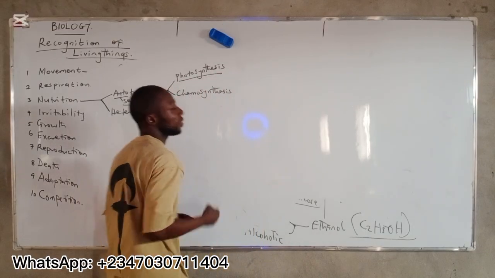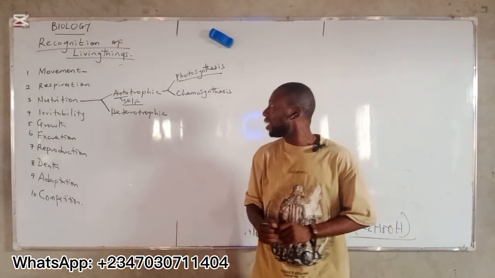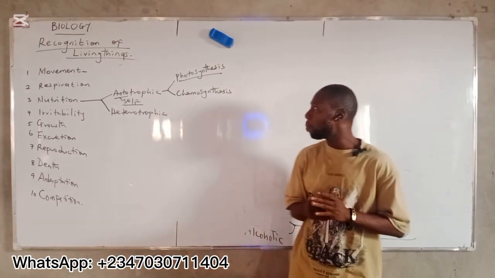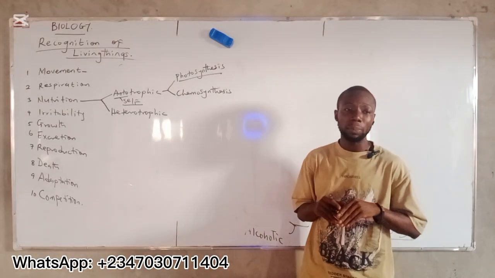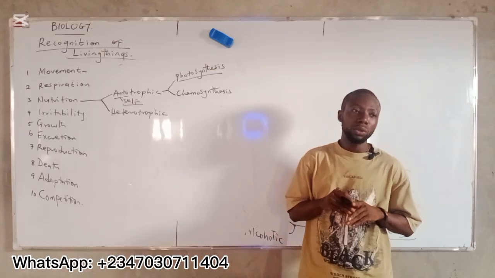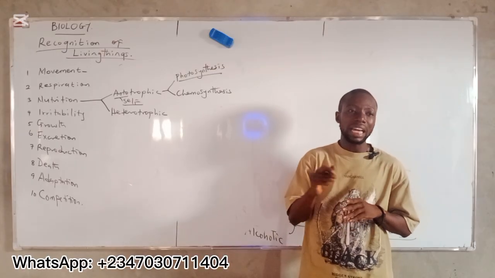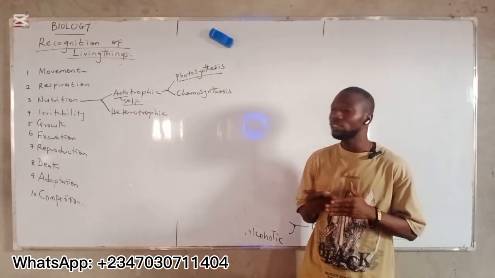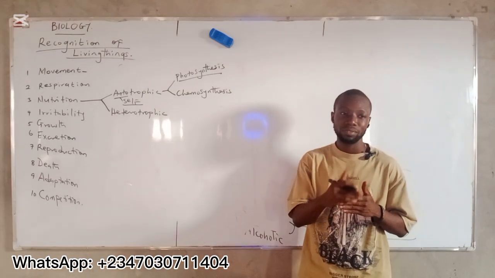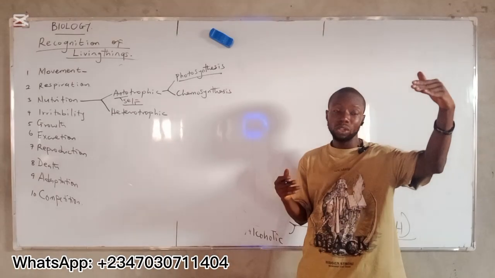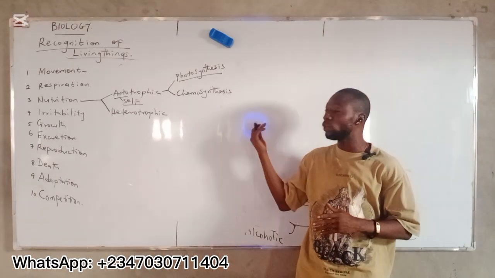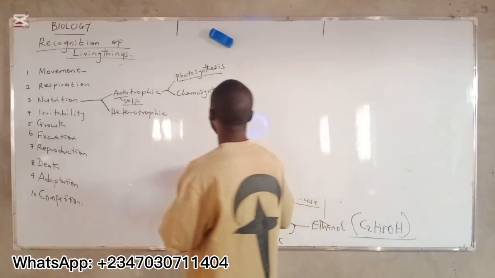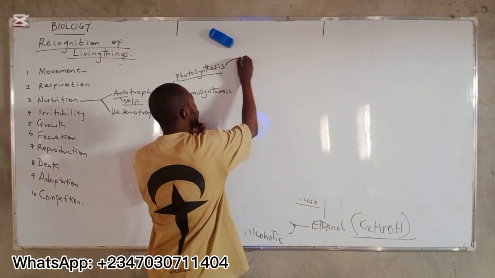Now, what is photosynthesis? Photosynthesis here is the process by which green plants are capable of producing their food by themselves in the presence of sunlight using chlorophyll, water, and carbon dioxide. All right? And it is also a series of stepwise reactions because we have the light reaction and the dark reaction, which I'm not going to explain further in this video because this is an introduction class. But let's look here at the chemical equation.